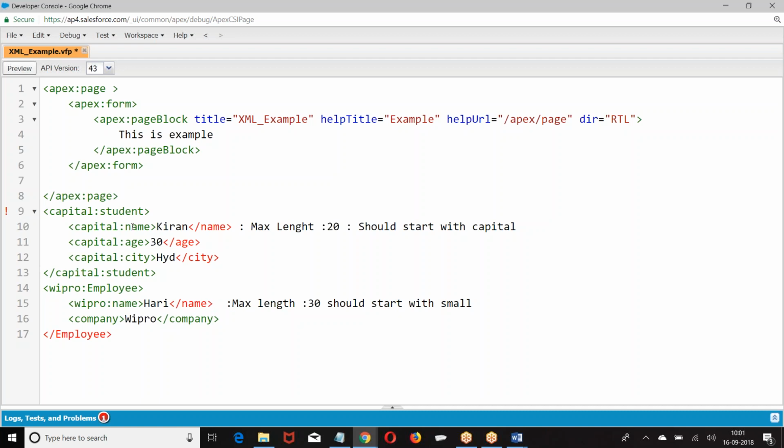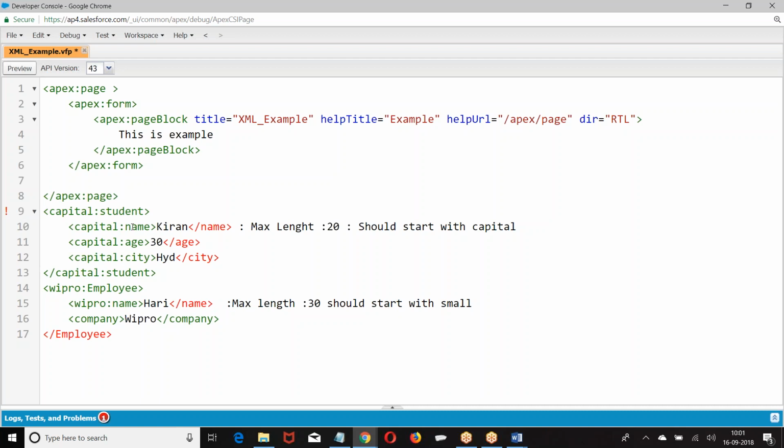When you go to that namespace, the schema will be defined. What will that schema do? Schema will specify the data type of the element, validations in the element, order of the element, or any limitations: maximum occurrence, minimum occurrence, required value, not required value, maximum 45, minimum 35. If you have any limitations or validations, they will be defined in the schema.